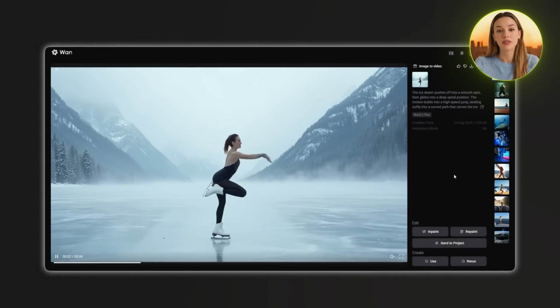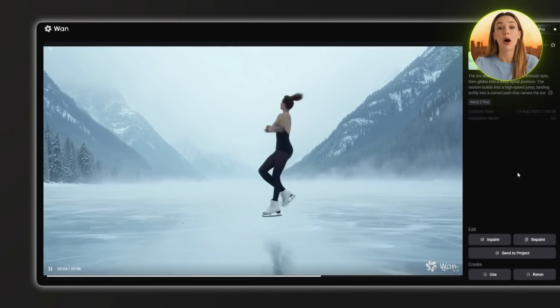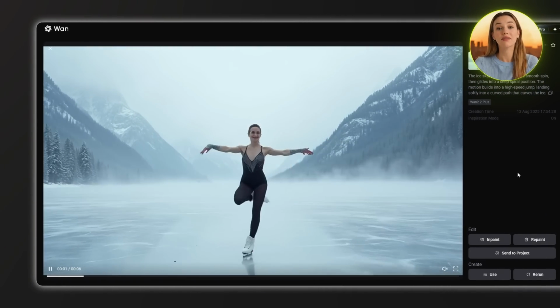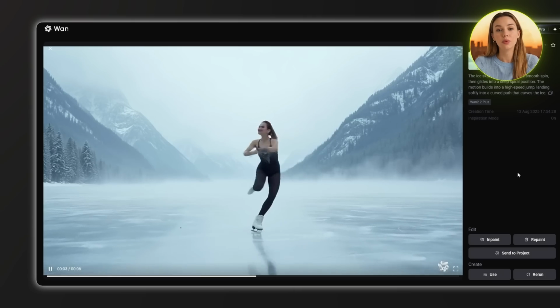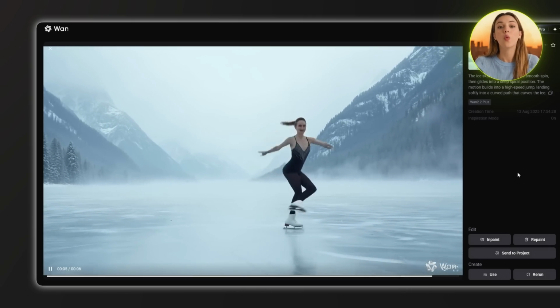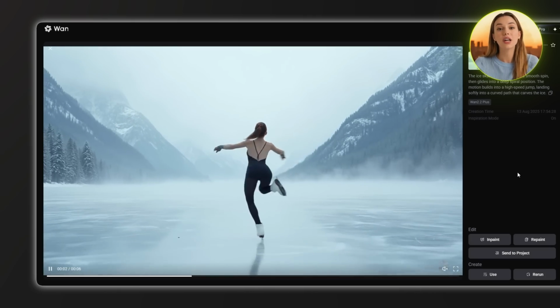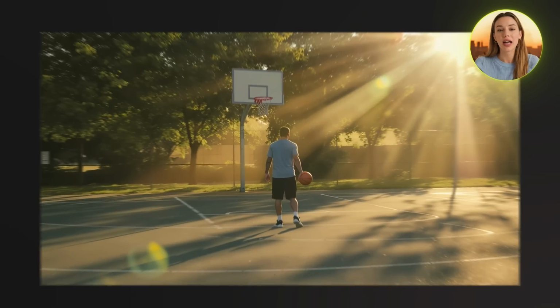Wan 2.2 is probably my favorite with this skating sequence. The movements flow together beautifully. The jump actually looks like proper figure skating, with realistic physics and a smooth landing. The camera movement is also very cinematic. One thing that is missing is the ice being carved by her skates, but other than that, it is very good.